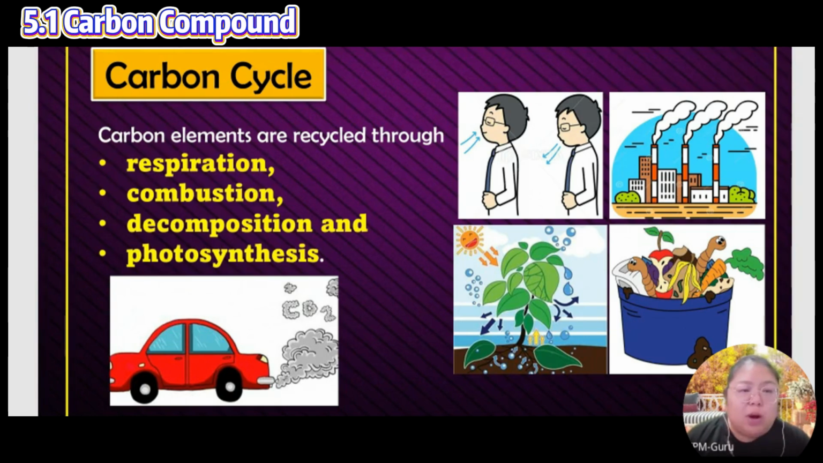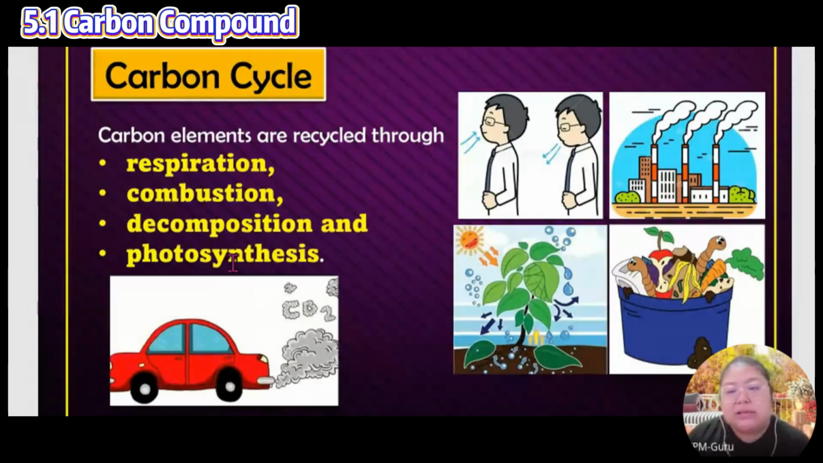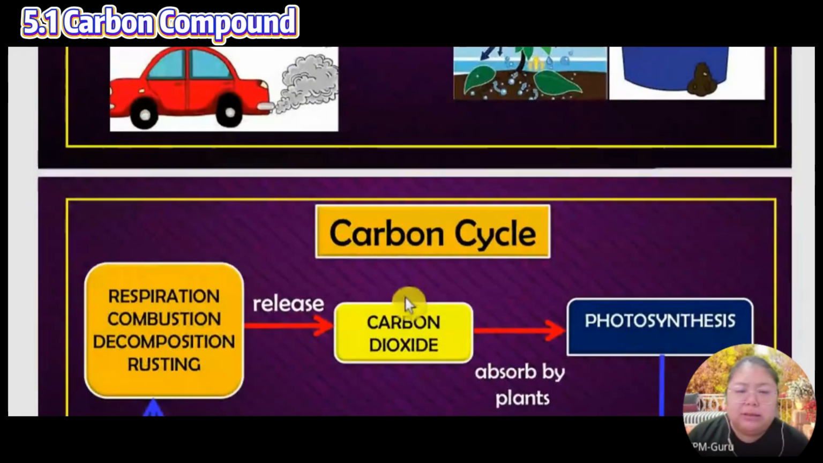The next one is decomposition. Decomposition of food, anything you just throw away, will decompose. After that, photosynthesis. These are all related to carbon dioxide. Only the first, second, and third produce carbon dioxide. Photosynthesis is the reverse, they absorb carbon dioxide. So these four activities are related to carbon dioxide. Okay, let's see the cycle.